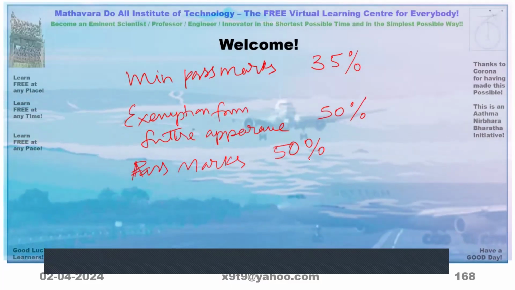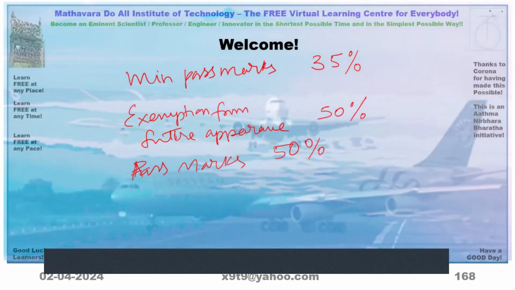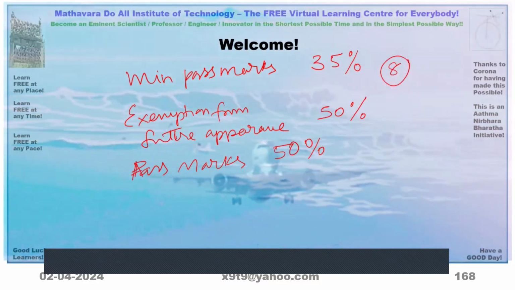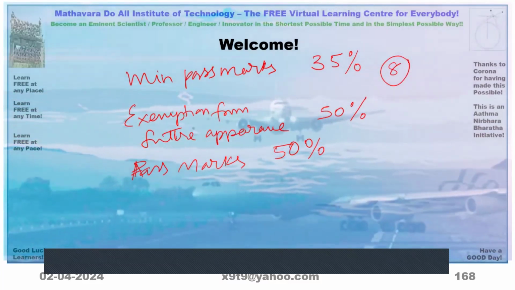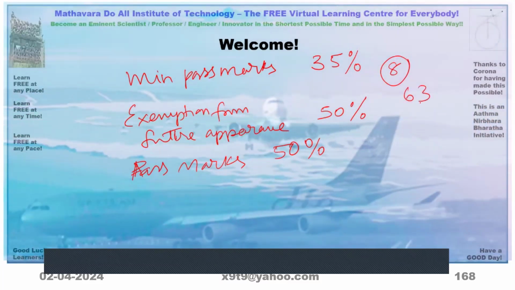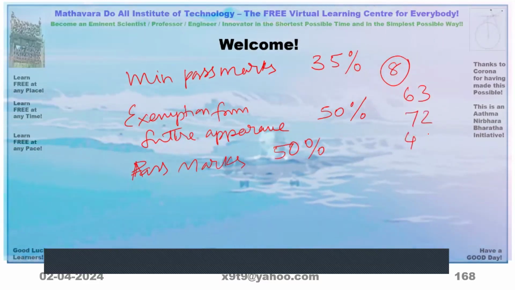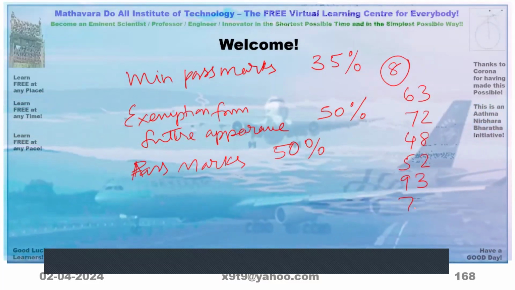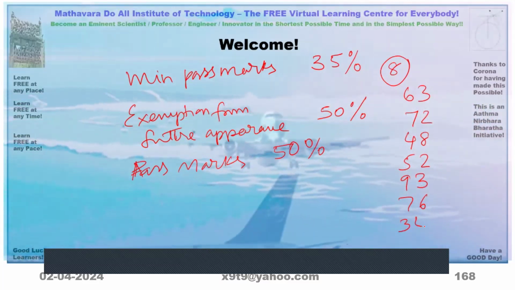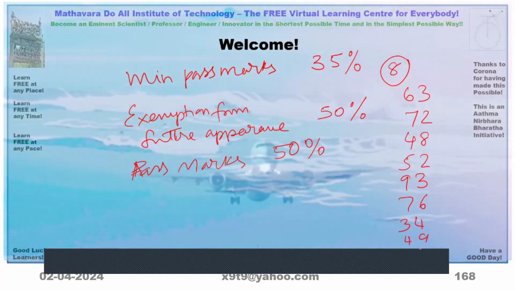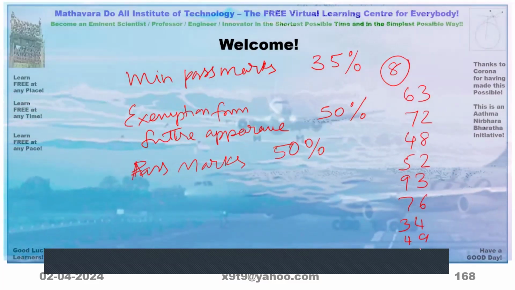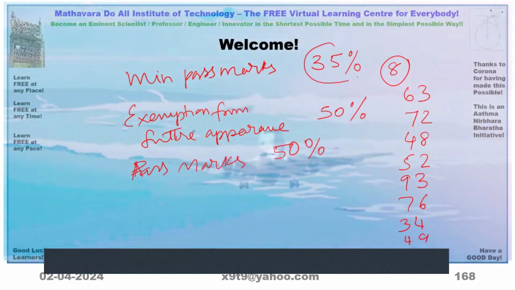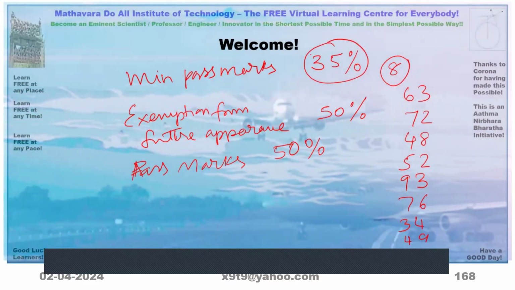So what will you understand here? Suppose there are 8 subjects somebody is writing examinations. If he gets marks like 63, 72, 48, 52, 93, 76, 34, 49. Now pass marks minimum 35.